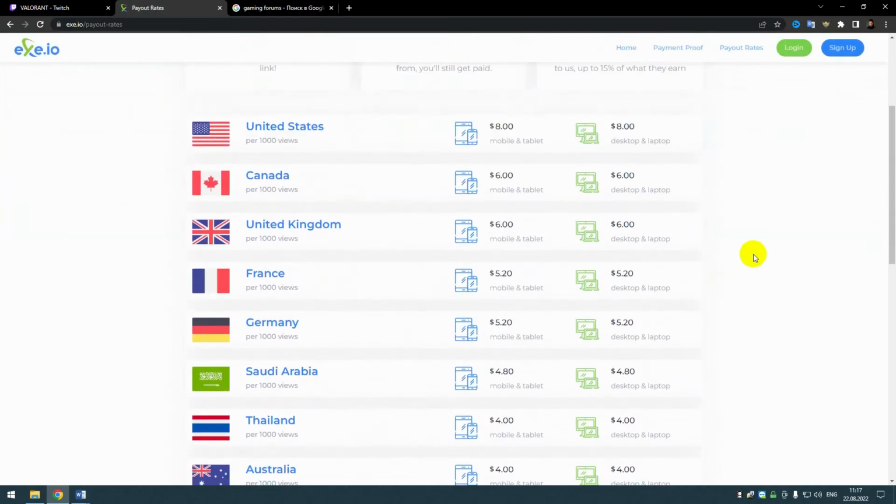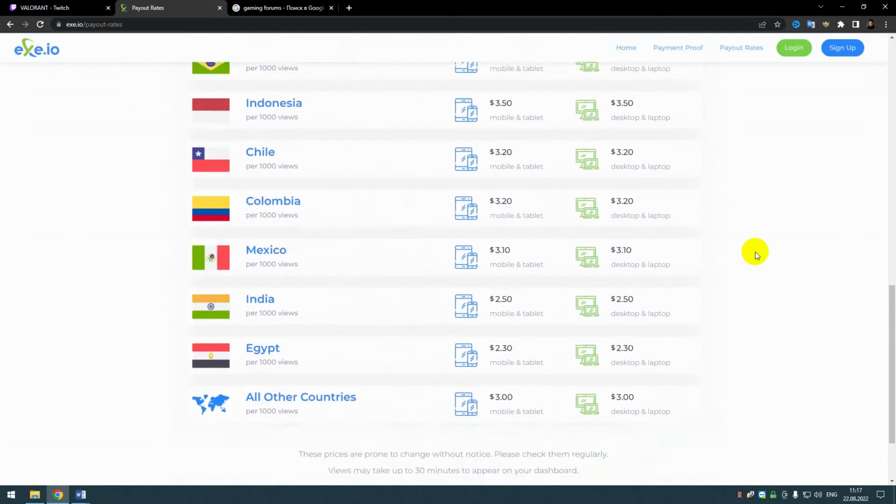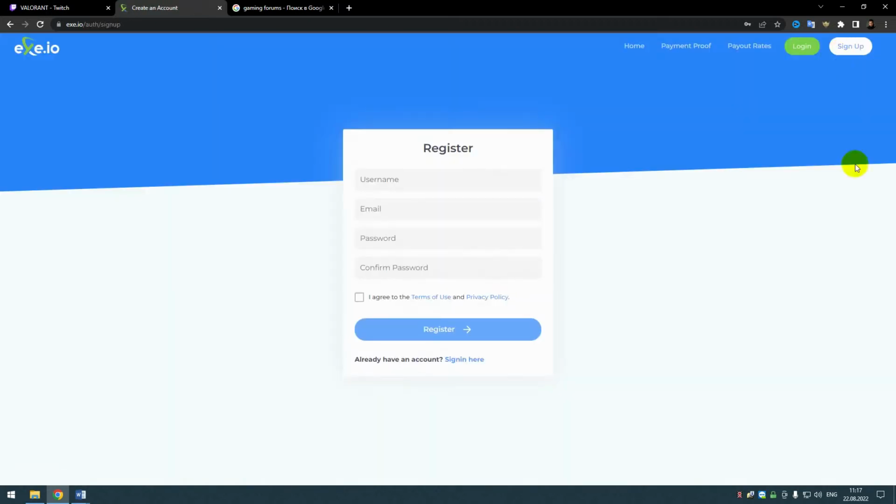Here you can see how much each country pays for one view. This is what I was telling you at the beginning. If you don't have an account yet, click sign up. Enter all the data and press the register button. Our account is created, now we need to log in.